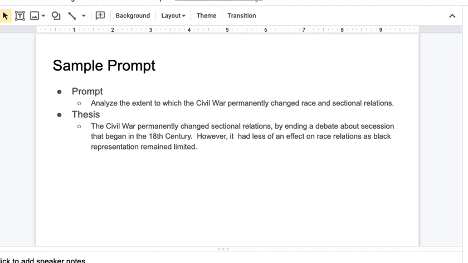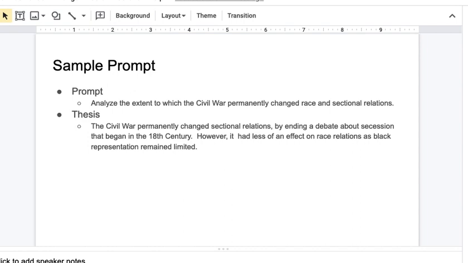So let's take a sample prompt. Analyze the extent to which the Civil War permanently changed race and sectional relations. So race relations are like black-white, sectional is like north-south. Thesis statement. The Civil War permanently changed sectional relations by ending a debate about secession that began in the 18th century. That's my first claim, relevant to sectional relationships. However, it had less of an effect on race relations as black representation remained limited.